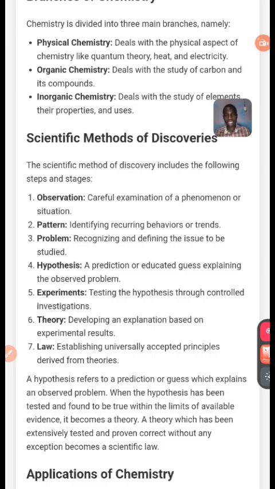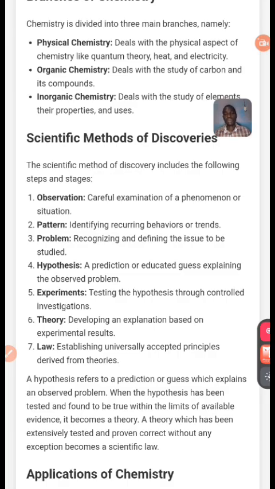Notice the difference. We can even say organic chemistry deals with things that have life, while inorganic chemistry deals with things that do not have life. Elements do not have life. Notice that.